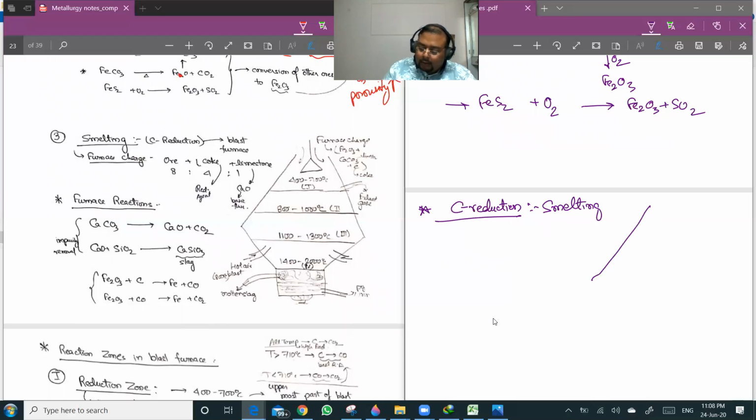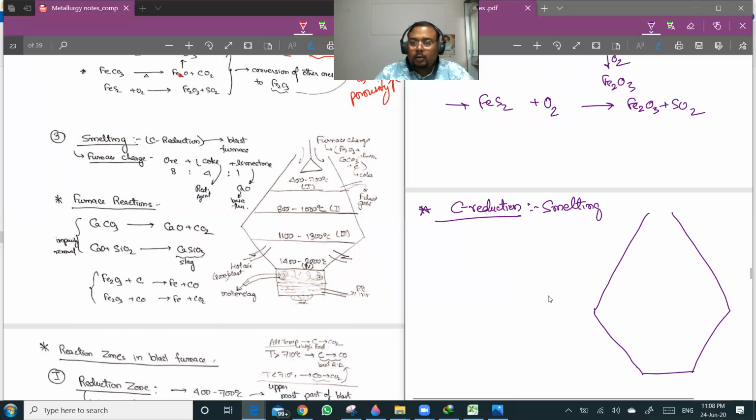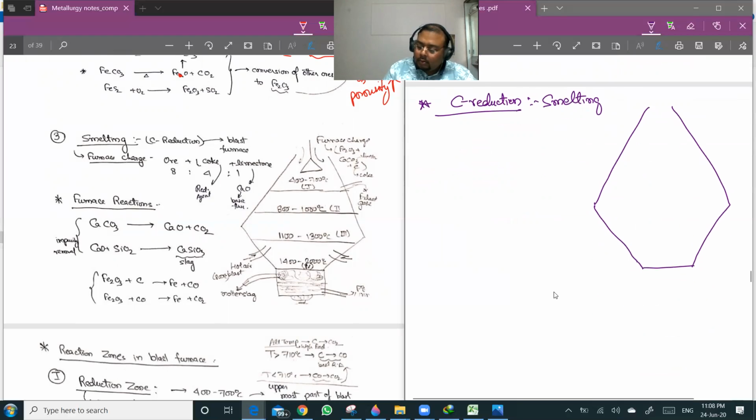A blast furnace is a big furnace-type structure with multiple zones. Let me just draw it.